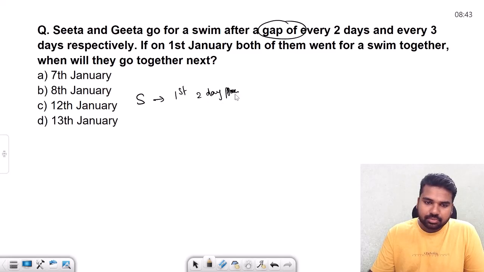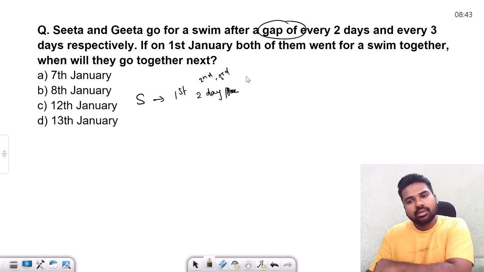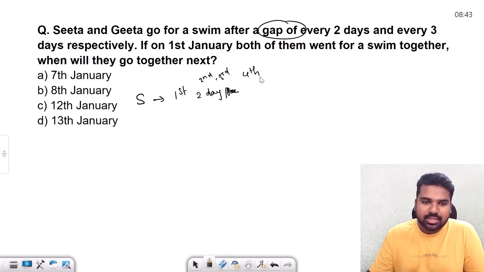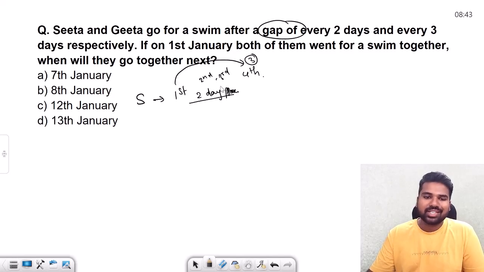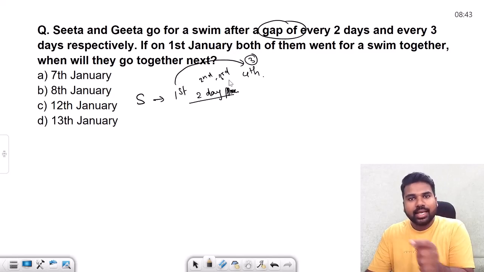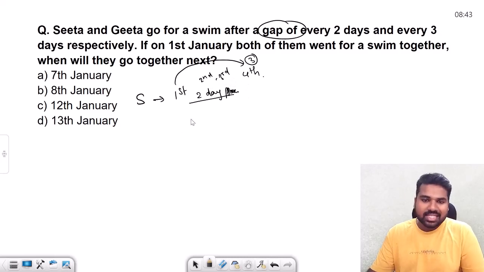That means on 2nd and 3rd she is not going. She is going on the 4th. That's the meaning of it, right? So there is a 2 days gap. That is, she is going on the 3rd day. When we say the gap, the actual day on which she is going is the 3rd. Similarly, if you say a gap of 3 days, that comes out to be the 4th day.